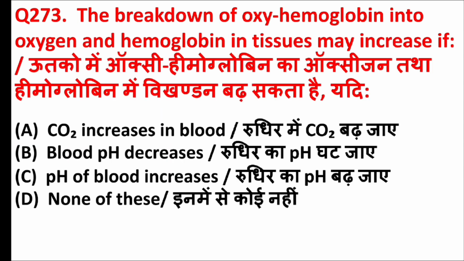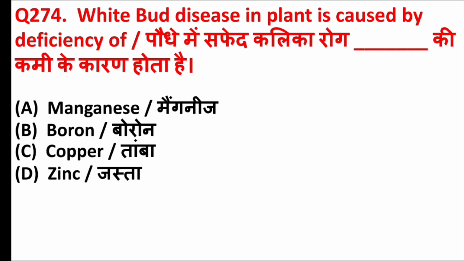The breakdown of oxyhemoglobin into oxygen and hemoglobin in tissues may increase if. Answer is option A, CO2 increases in blood. White bud disease in plant is caused by deficiency of. Answer is option D, zinc.